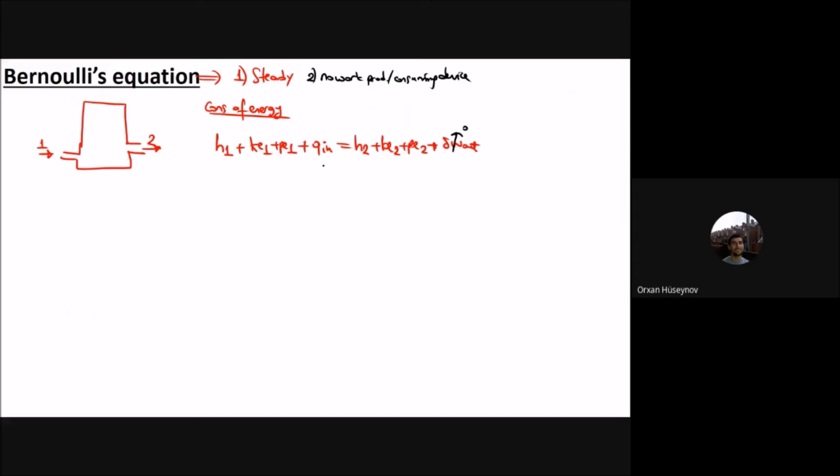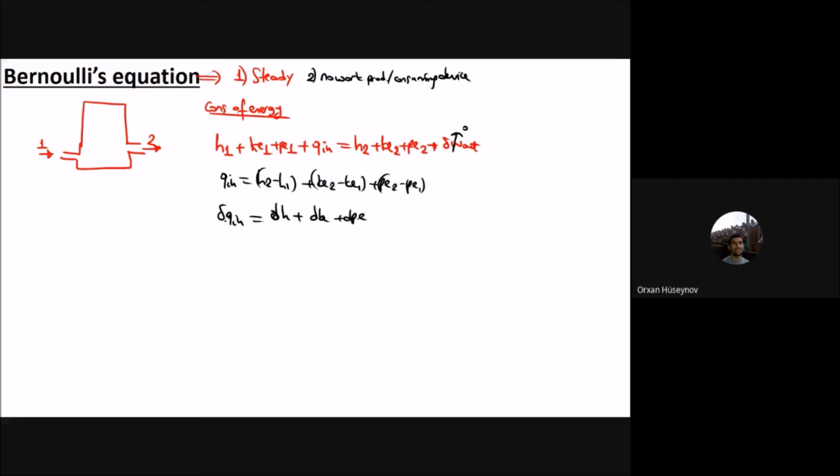I will go to the differential definitions, and therefore Q in will be equal to H2 minus H1 plus kinetic energy 2 minus kinetic energy 1 plus potential energy 2 minus potential energy 1. For the differential terms, del Q in will be equal to dH plus d kinetic energy plus d potential energy.